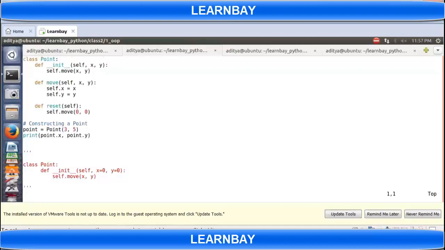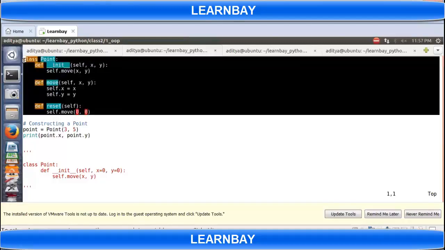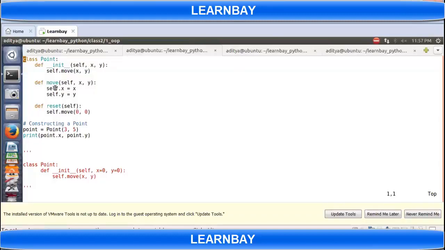There's something called underscore init. There's a special function. The name of that function is init. All the functions preceded with underscore, some name and then underscore, all are special functions and they will be called internally. So if you see the class definition of point now, I am having three functions: move, reset, and underscore init.